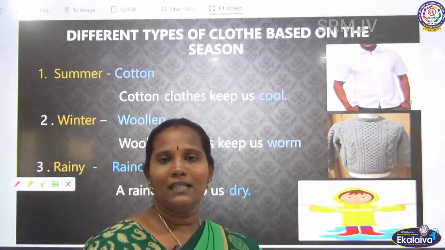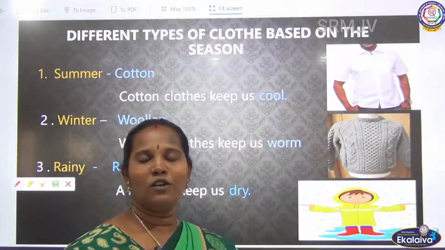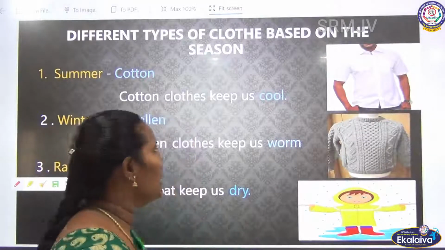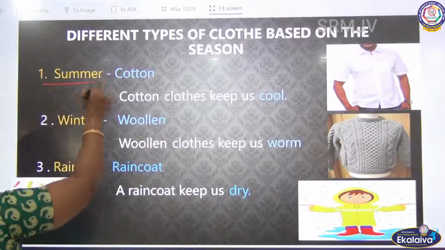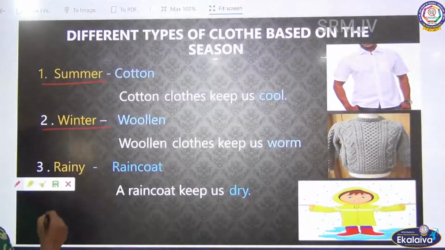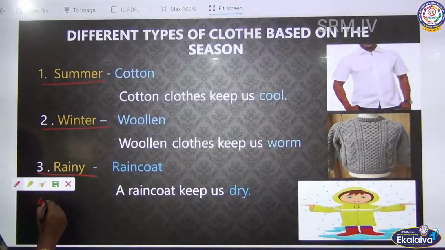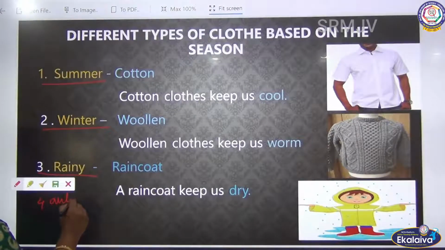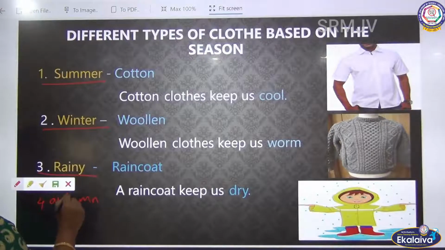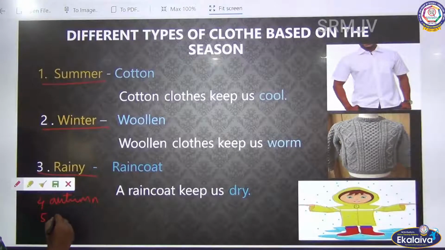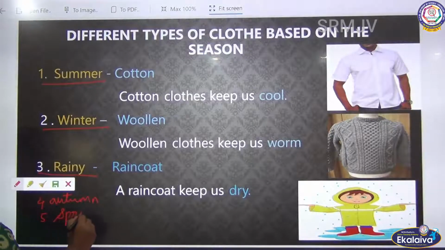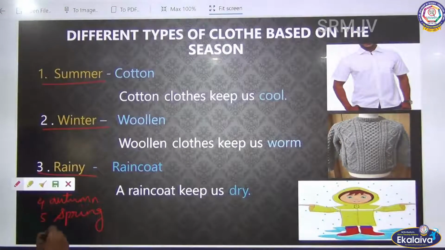See, what are the seasons? Seasons are 5 types, I told you, no. What are the 5 seasons? One is the summer season, winter season, rainy season. Afterwards, the fourth one is what? Autumn season, and the fifth one is spring season. So seasons are 5 types.